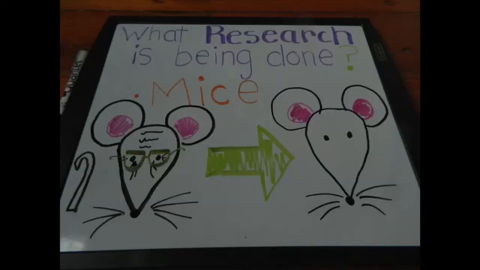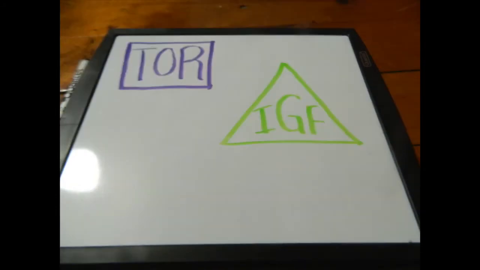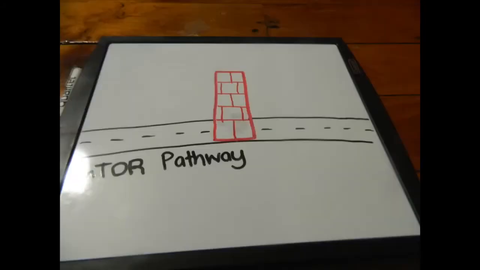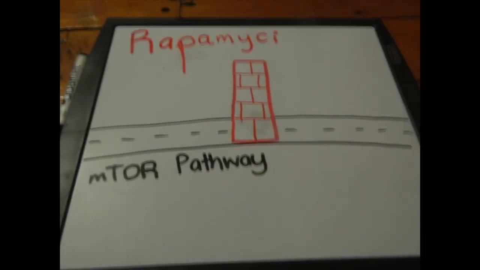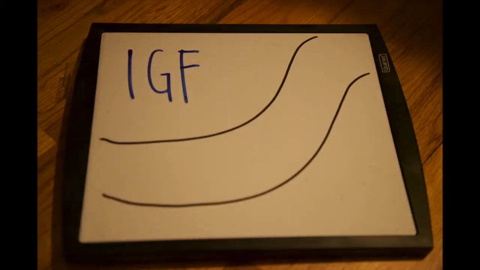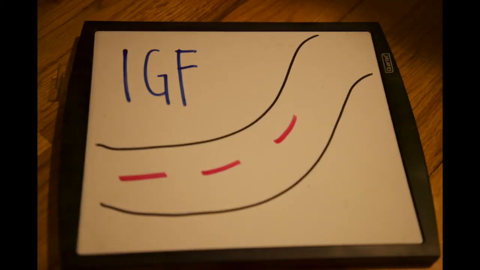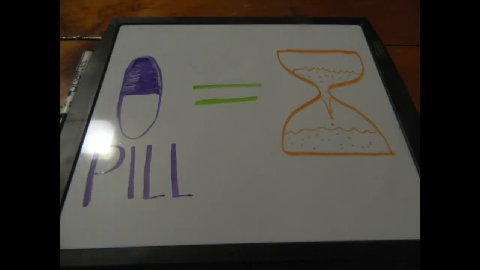Recall the progress of anti-aging experiments on mice. Autophagy can also be induced by the restriction of certain genetic signaling pathways like the TOR and insulin growth factor pathways. In mice, a drug called rapamycin was used to inhibit the effects of the mTOR pathway. This pathway is necessary for healthy growth in young specimens, but has a more negative effect in older individuals by causing aging symptoms. In mice, the suppression of the mTOR pathway extended lifespan and delayed the onset of age-related illnesses. A decrease in this pathway, or in the IGF pathway, which also contributes to cellular autophagy, can allow for longer life and less age-associated disease, which would slow the aging process.